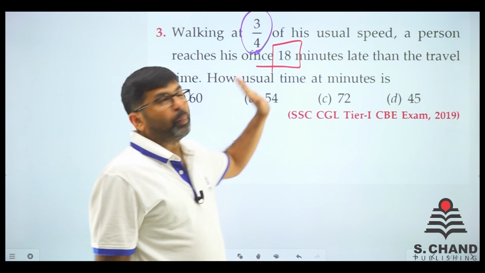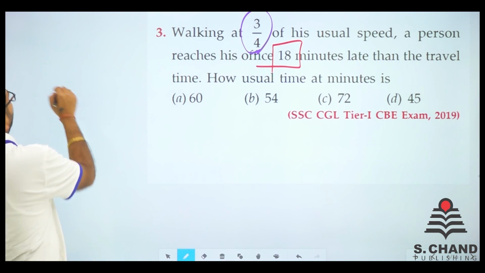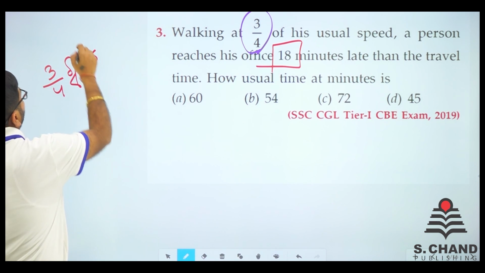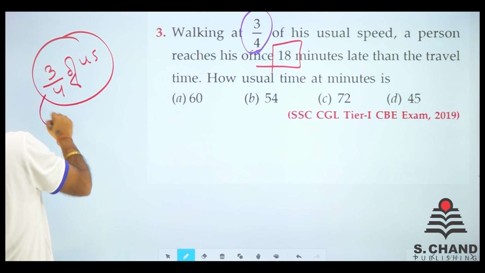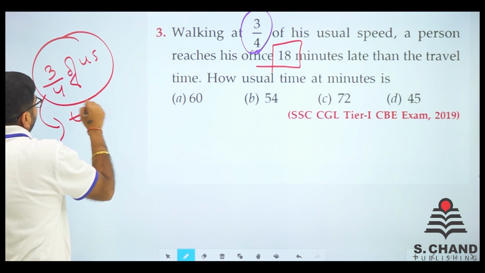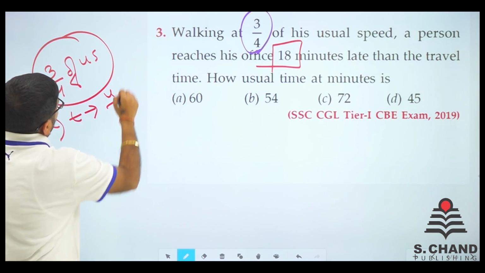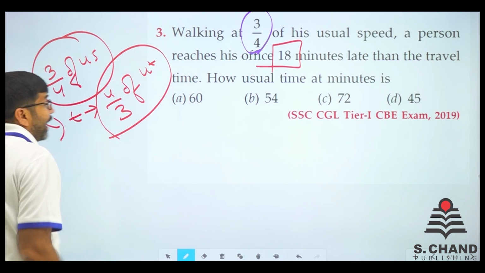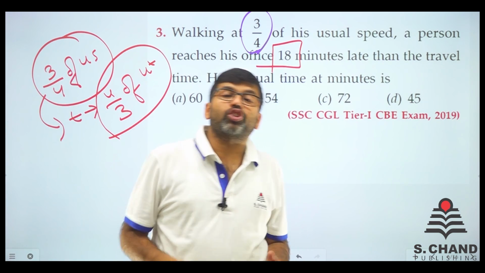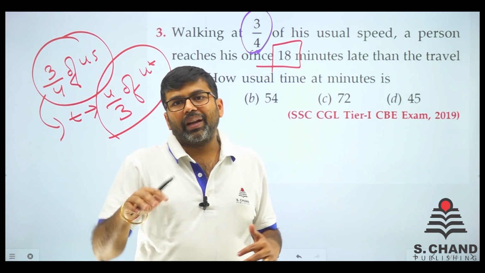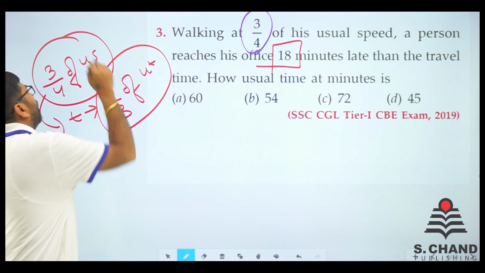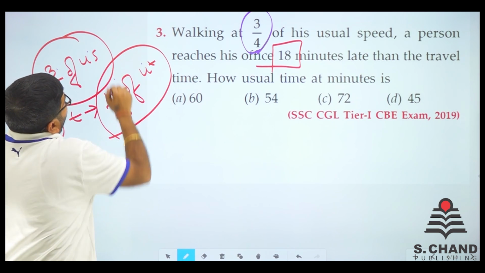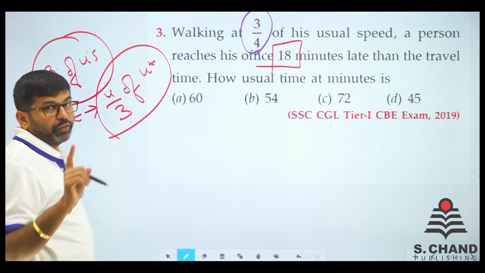See, 3 by 4 of the usual speed, right? So if it is 3 by 4 of usual speed, then time will be 4 by 3 of usual time. If you understand my point, speed is always inversely proportional to time. More the speed, less the time. So if the speed is 3 by 4 of the usual speed, then time is 4 by 3 of the usual time. If you understand my point.